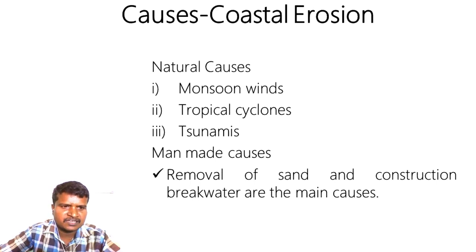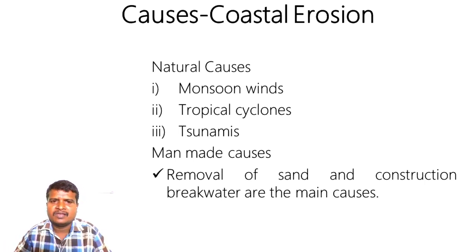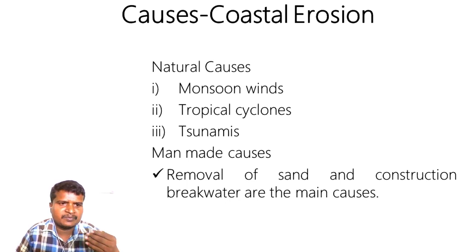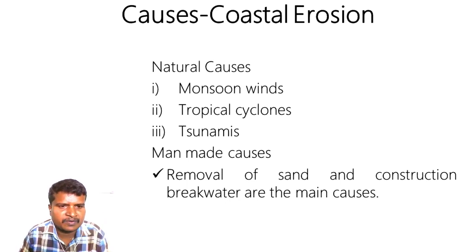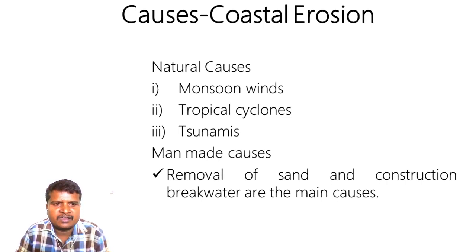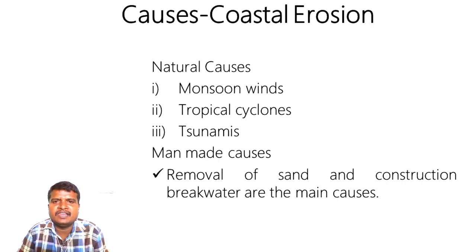Then the last one is related to tsunami. Tsunamis are large waves generated by earthquakes due to tremendous pressure at the crust of the earth. Coastal erosion occurs due to tsunamis in India.